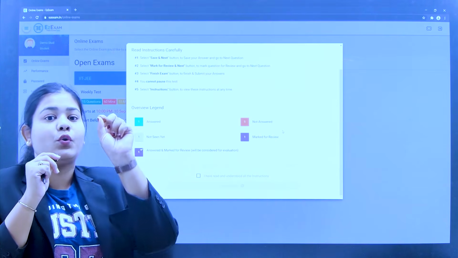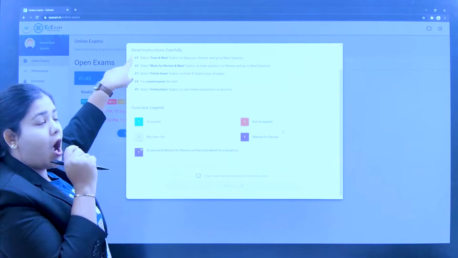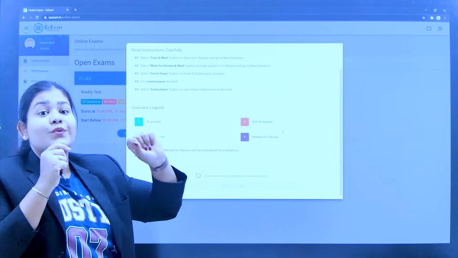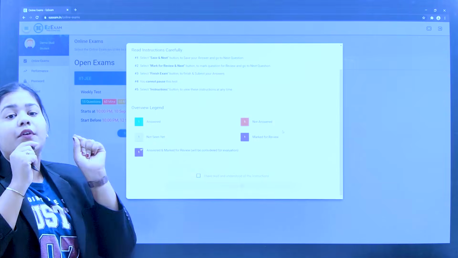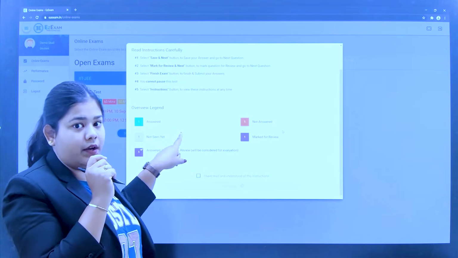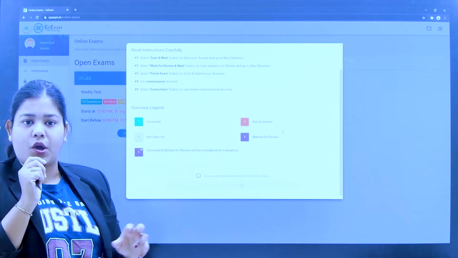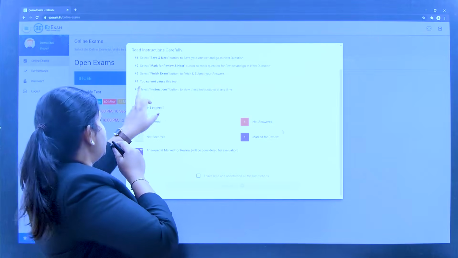When you answer any question, there will be a green mark. So what you have to do is select an option. I will show you how. After selecting an option, you have to choose Save and Next. When you choose Save and Next, there will be a green color block. The green color block shows that you have answered the question.